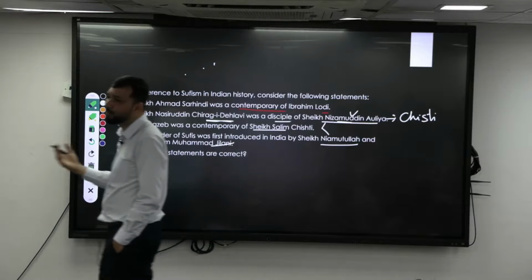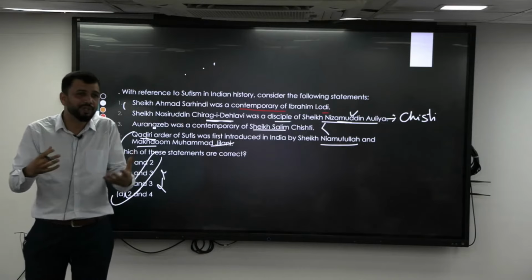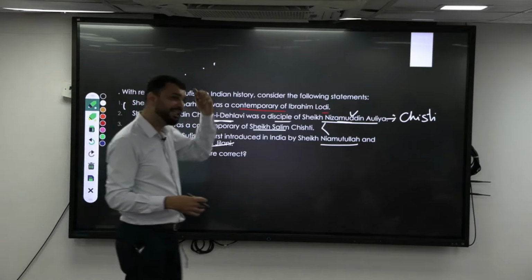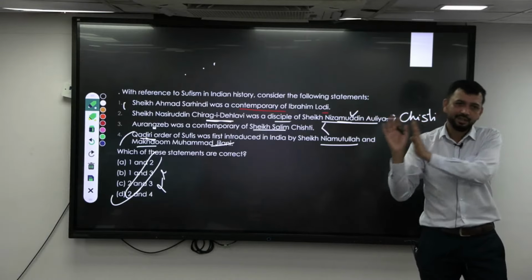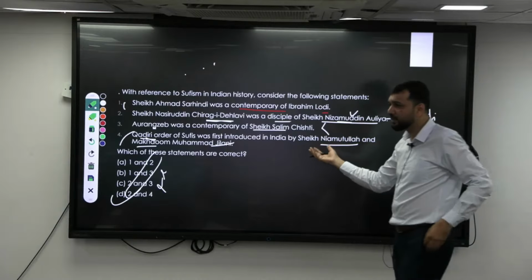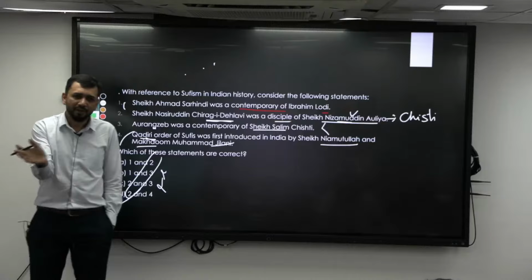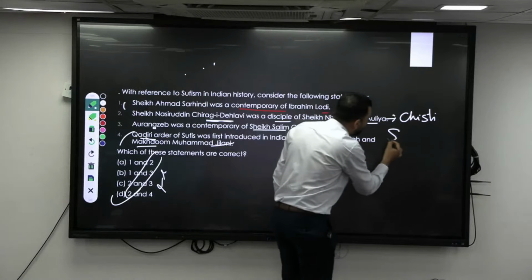It is more about meditation and sama, and they will be dancing. The Sufis that you see in the movies belong to the Chishti order. Right, they go against the Sharia law, and they do not take the patronage of the courts or the kingdoms. So they were far away from this part. However, next comes your Suhrawardi.